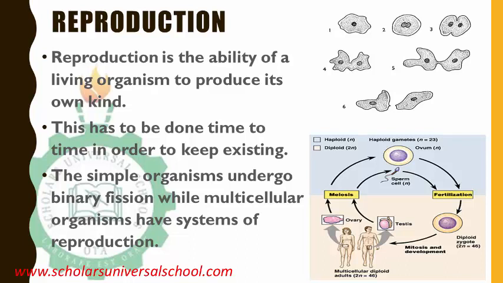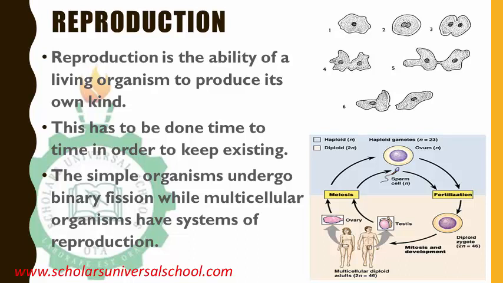Any living organism that cannot reproduce cannot exist. So they need to perform reproduction from time to time to keep existing. And you know that every living organism would try their best to keep existing. Now, unicellular organisms, the simple organisms, can undergo binary fission or asexual reproduction. But the multicellular organisms have systems for reproduction.